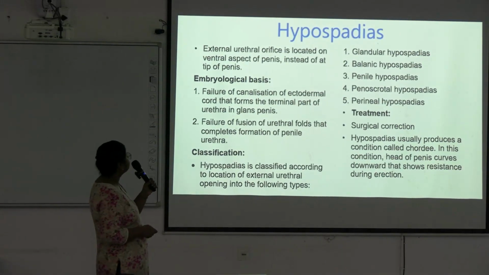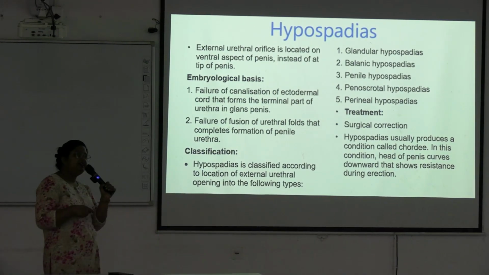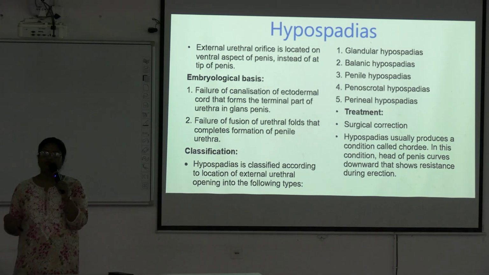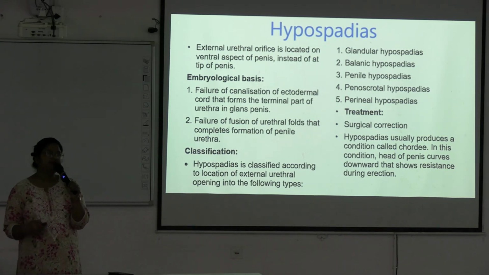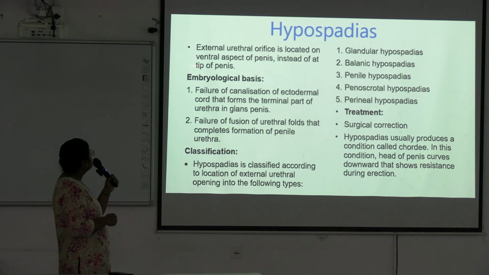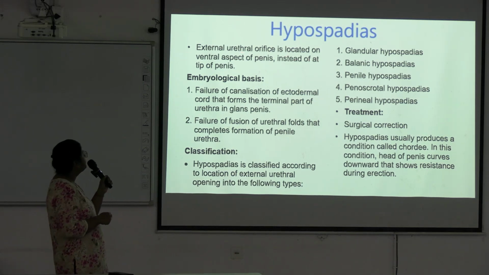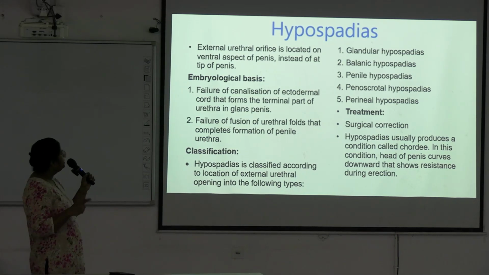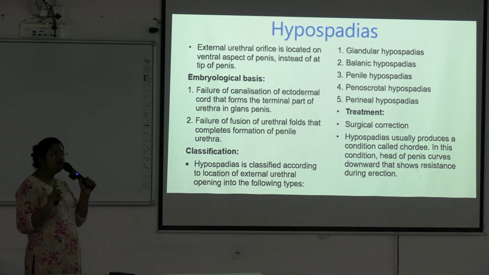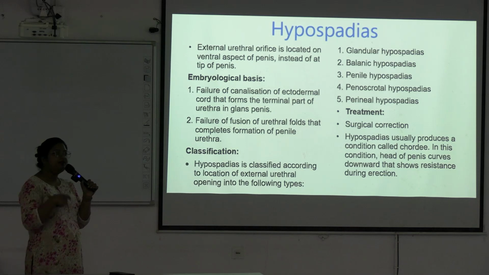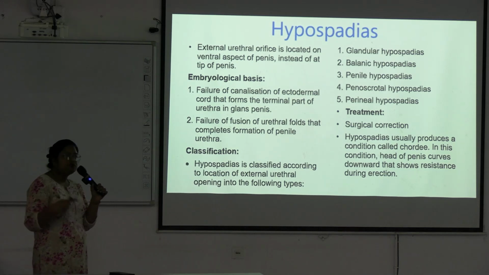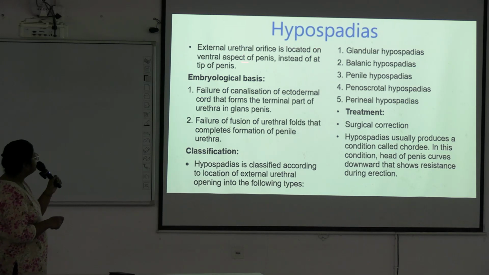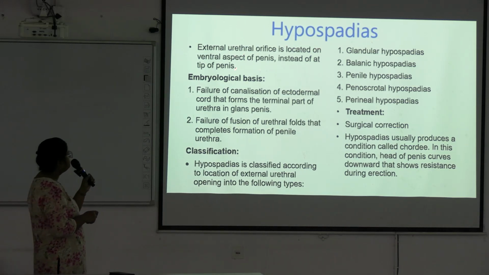Next, these are the clinical aspects. Very, very important clinical aspect comes in your short note. Very important short note: hypospadias, epispadias. In hypospadias, the external urethral orifice is located on the ventral aspect of the penis. Okay. Anatomical position of penis is in erected position, tip is above and base is below. So in hypospadias, the external urethral orifice is located on the anterior ventral aspect of the penis.